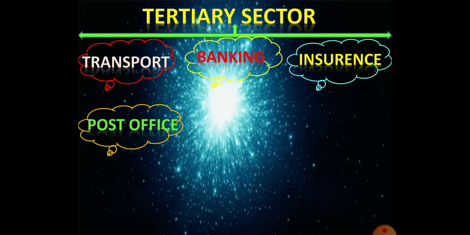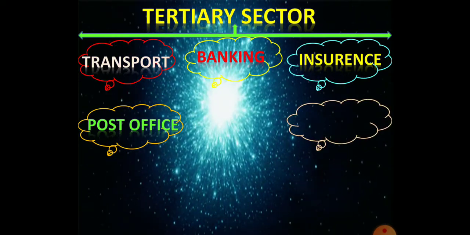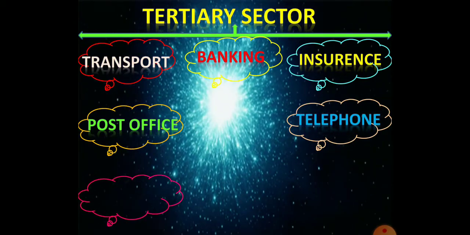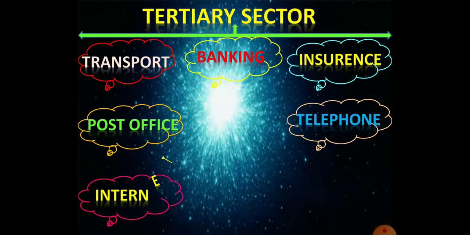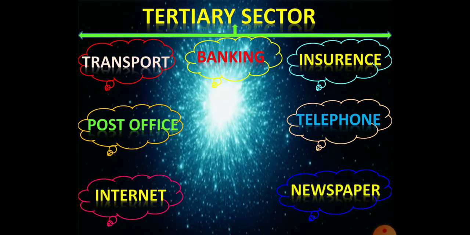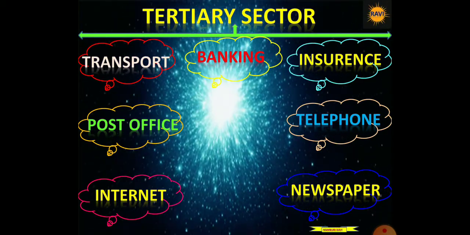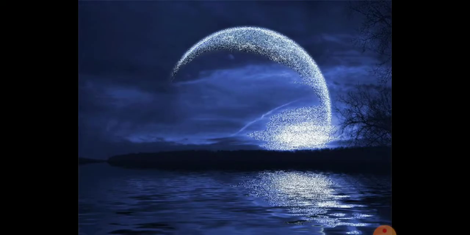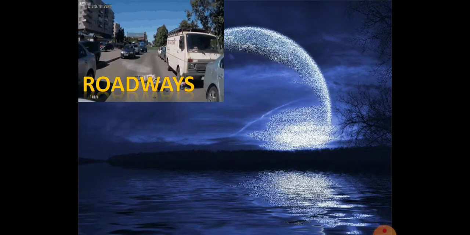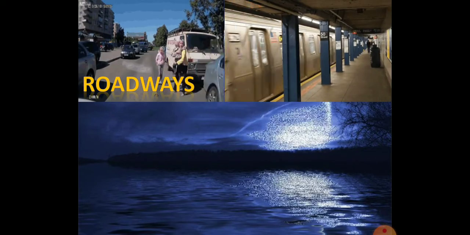And also many other activities falling under the tertiary sector are post office, telephone, telegraph, internet, radio, television, newspaper, magazines. You see, roadways is one of the best examples falling under the tertiary sector.